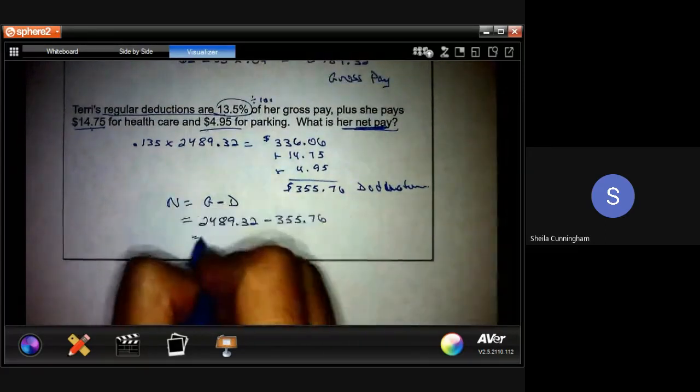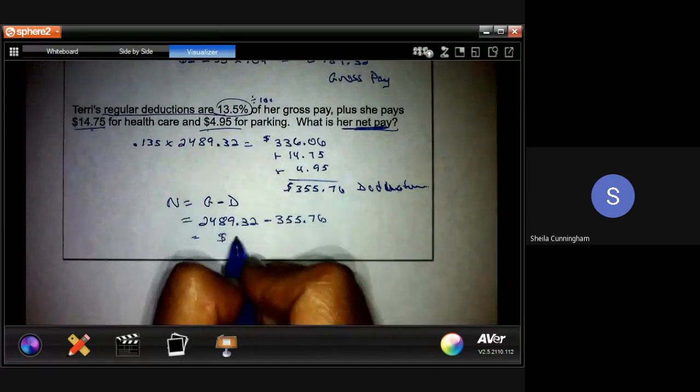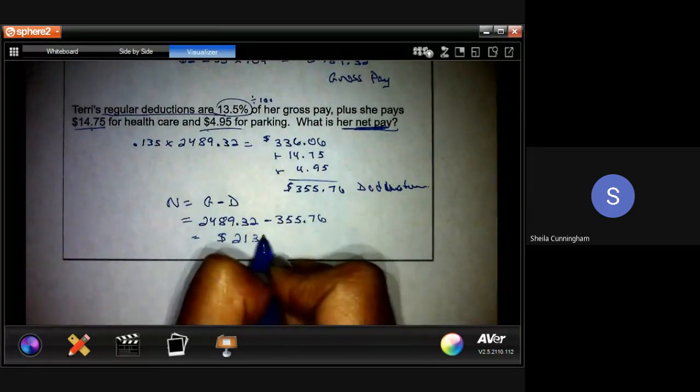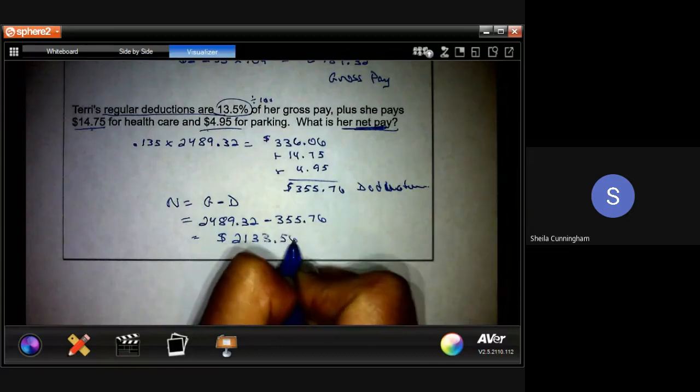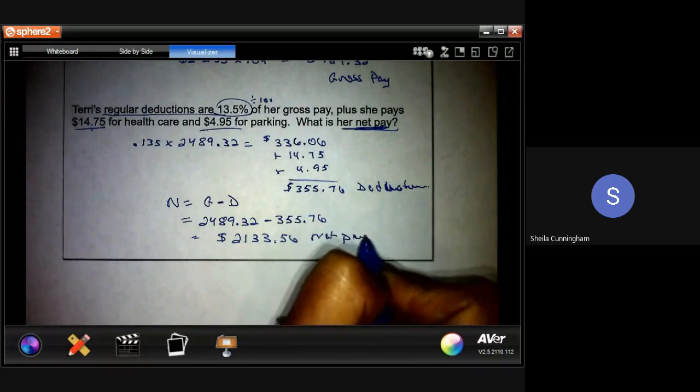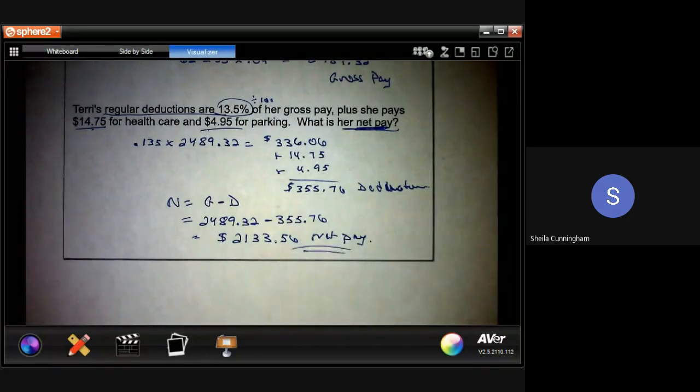And we're going to find out that she is taking home at the end of the day $2,133.56 for selling 3 cars. So that's not too bad. And that is it for straight commission. So now you can go ahead and work on your practice.